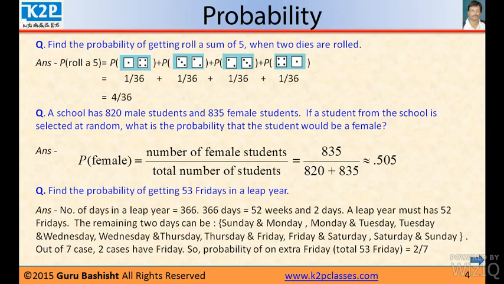So 52 weeks means 52 Fridays. Now, out of 7 cases, in 2 cases the 2 days would include at least 1 Friday. So the probability of 1 extra Friday, that is a total of 53 Fridays, is 2 divided by 7, because there are 7 combinations possible.